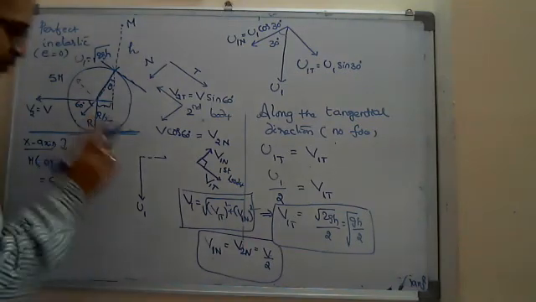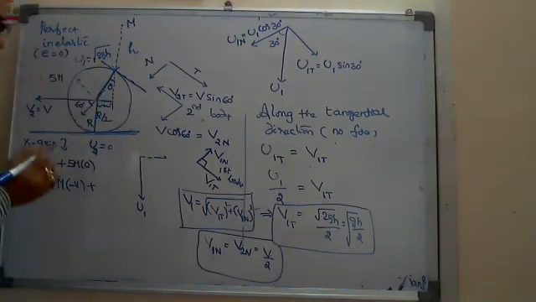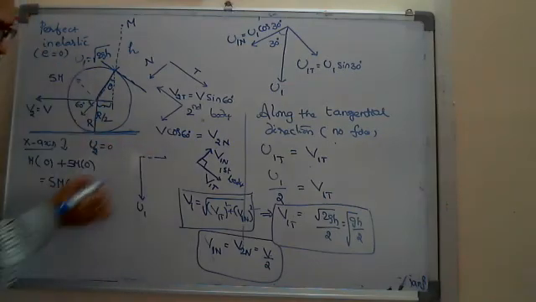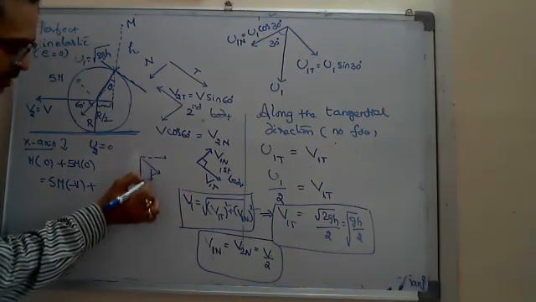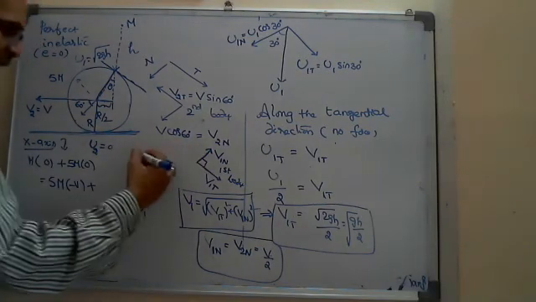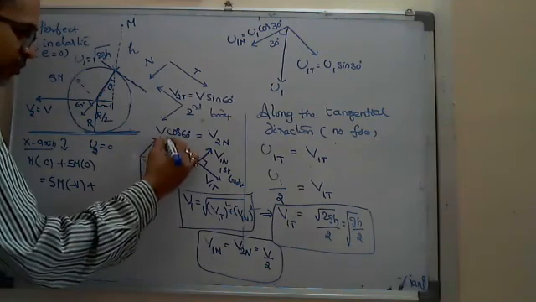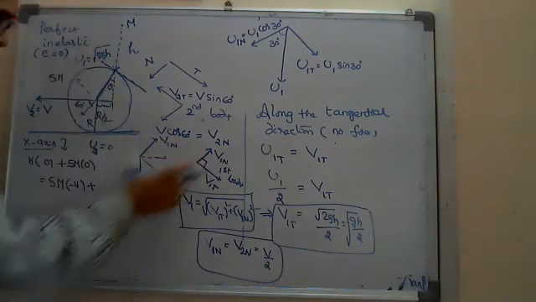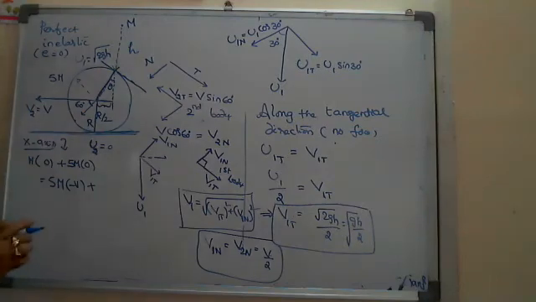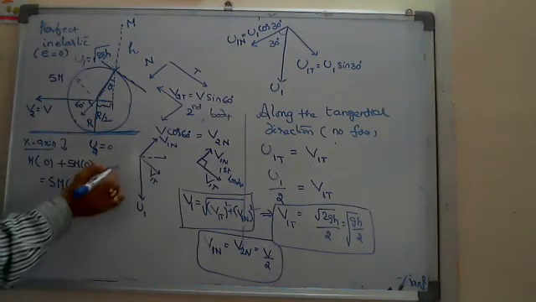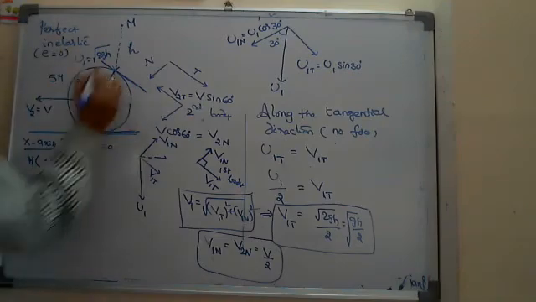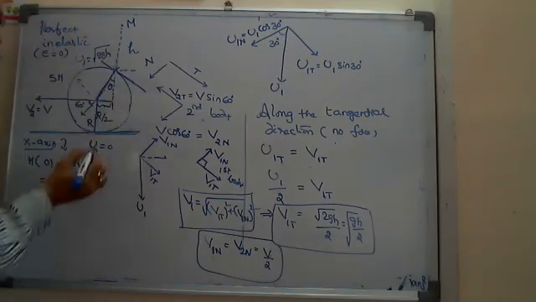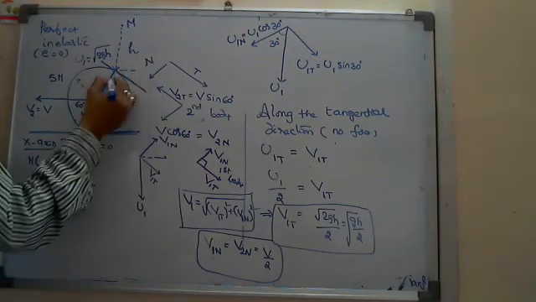Okay. After the collision, the first body, what you assume here is V1 tangential and V1 normal direction. Okay, same diagram I redo here. Look at this tangent with the horizontal and corresponding perpendiculars.